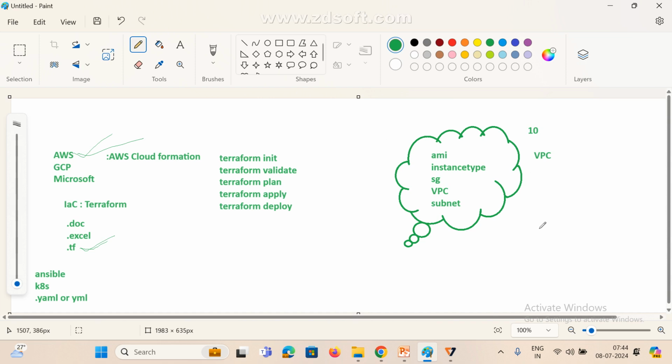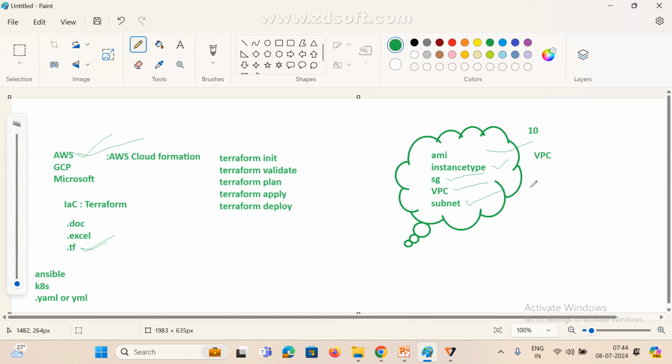How are we deleting? Is it possible to delete everything at a time manually? No, sir. How are we deleting? First we delete the instance, next we delete the security group, one by one, or the VPC or subnet. We have to do it one by one.